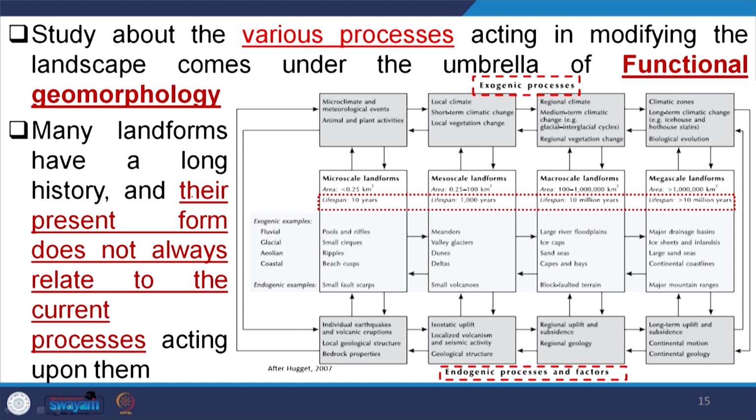By looking at the products, by looking at the involvement of the processes within the rock body, we are going back and unraveling geomorphological history and geological history. If you see these processes here, some of them are surficial processes and some are not surficial, they are concealed in between.